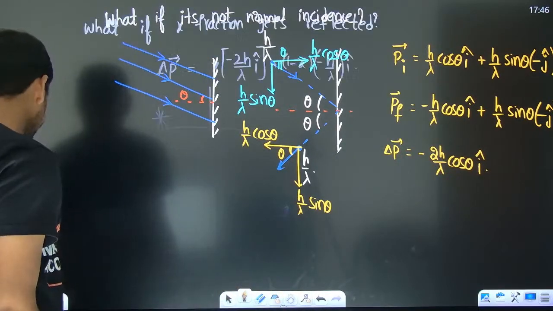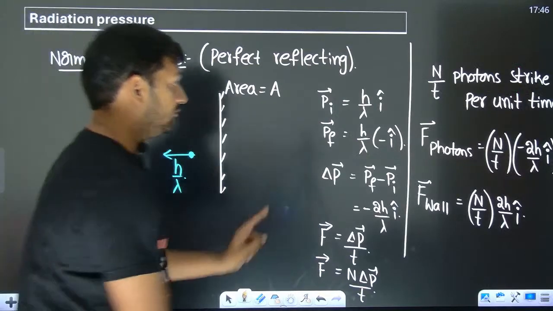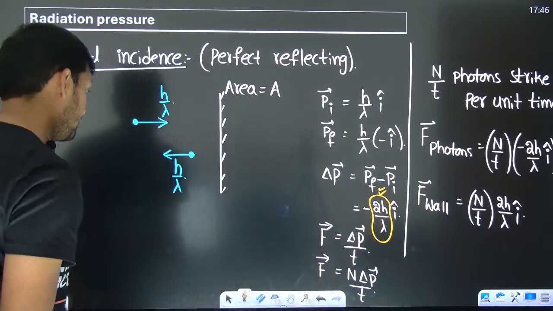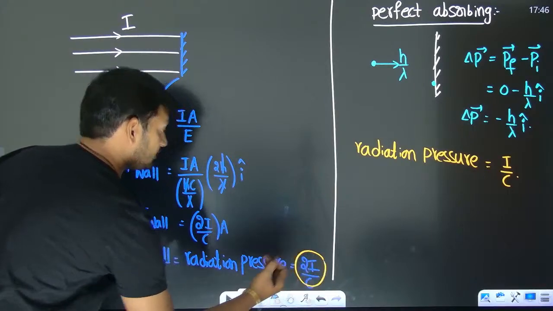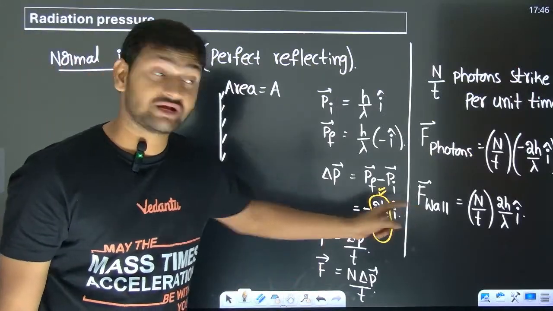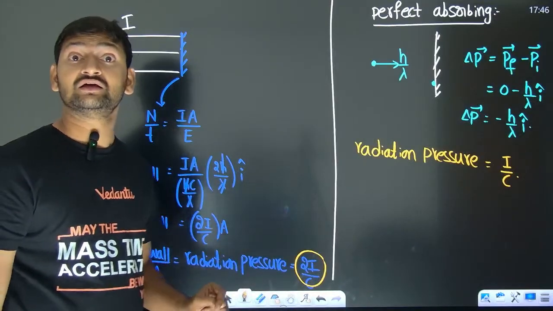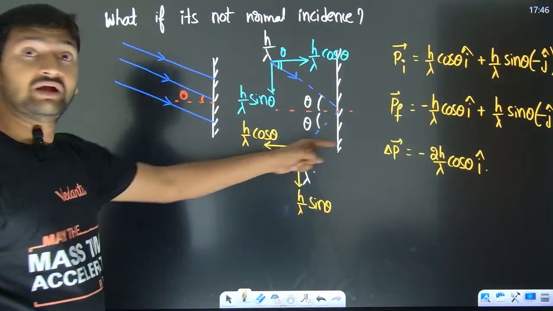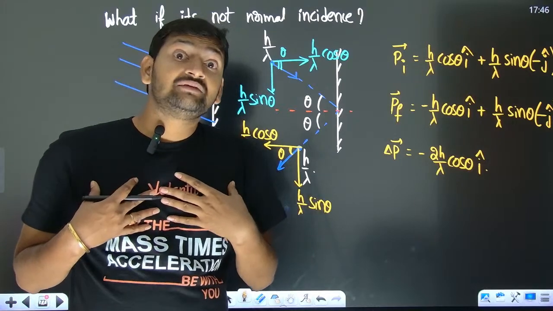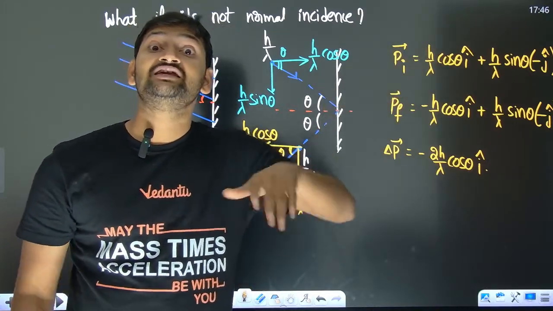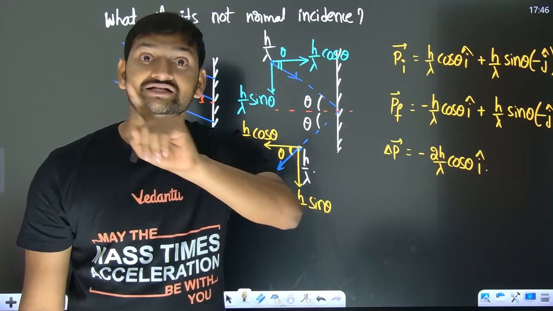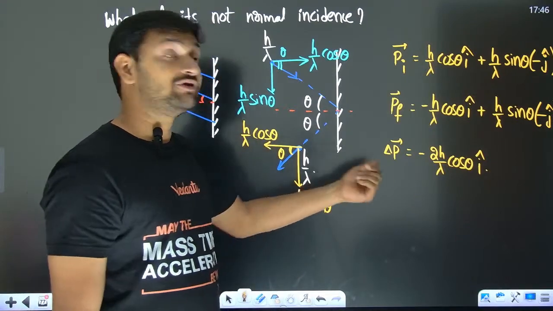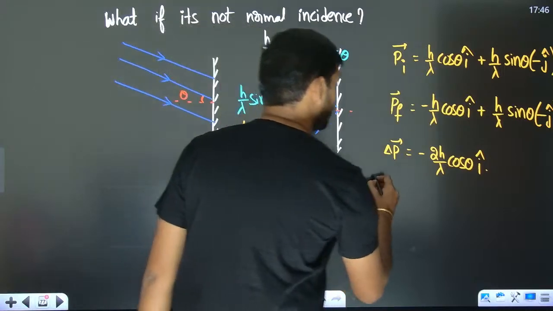So when we have 2h by lambda, we got the pressure to be 2I by C. As the momentum now is 2h by lambda cos theta, can I claim that the pressure is going to be 2I by C cos theta? That's where the majority of the people are going to be committing a mistake. No man, because there will be one more cos theta which is going to come up.